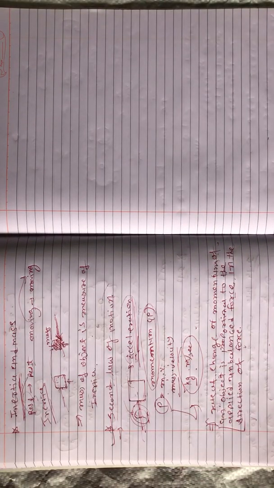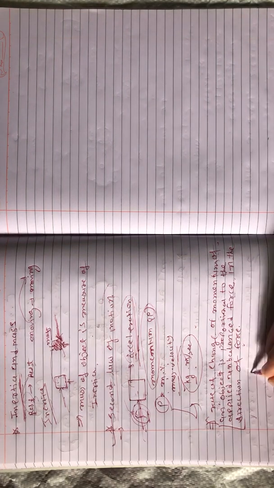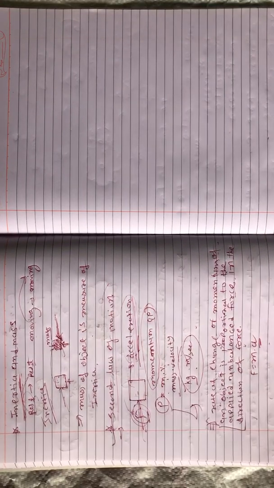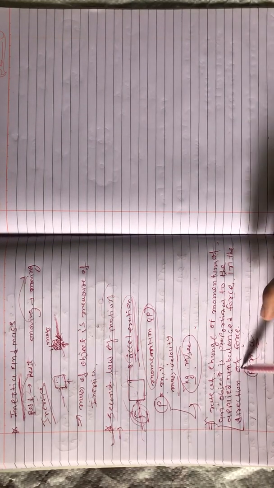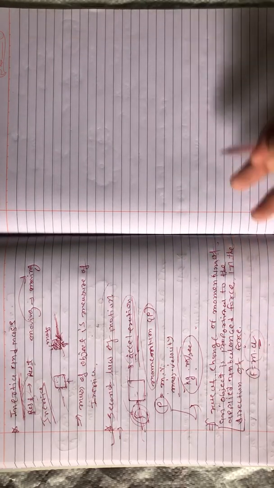Using this statement, in the next lecture we have to prove the mathematical formula of the second law of motion. It means we have to prove that F is equal to m into a, where a means acceleration and F means force. So the rate of change of momentum of an object is directly proportional to the applied unbalanced force, in the direction of force. This law can be proved in the next lecture.